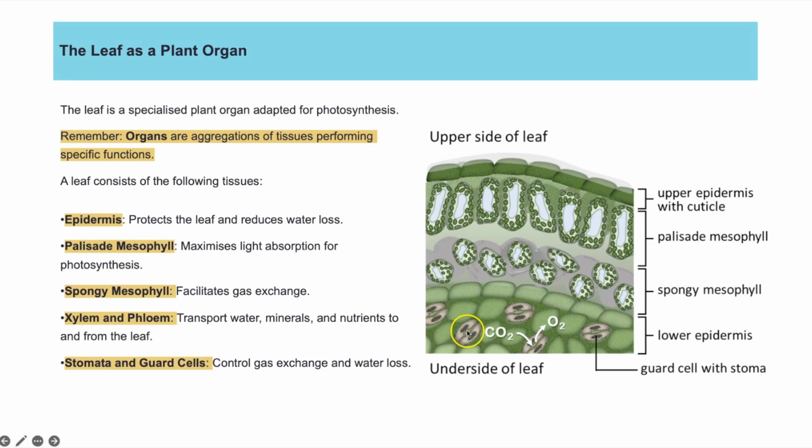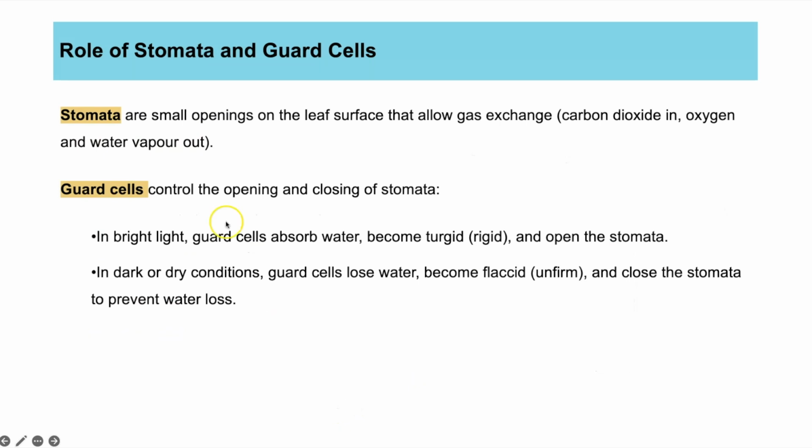So we have two guard cells next to each other, and when they're turgid, which means they're hard, they're filled with water, they bend and curve, and that creates this opening, which is the stomata, where carbon dioxide can diffuse into and oxygen can diffuse out of. Water vapour also diffuses out, which isn't beneficial, but that's why the guard cells can control whether the stoma is open or shut.